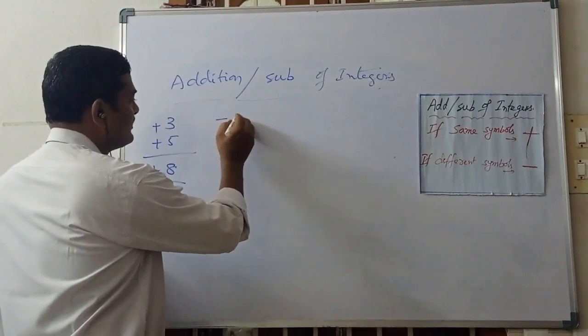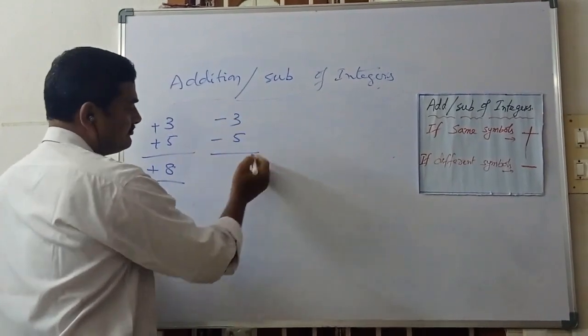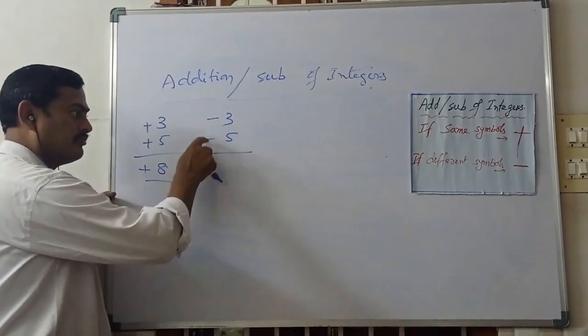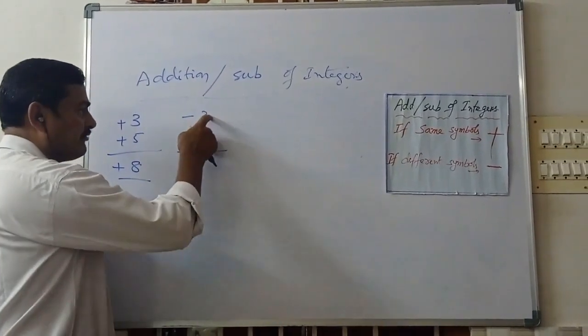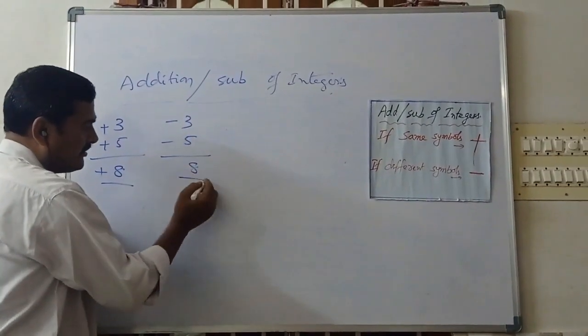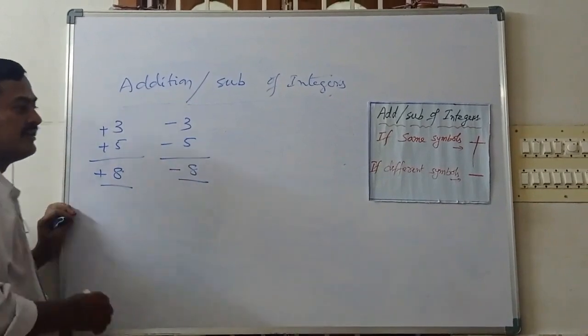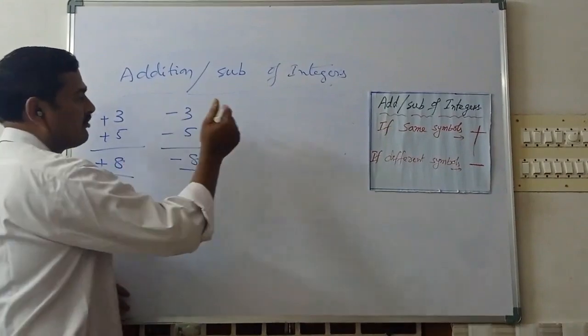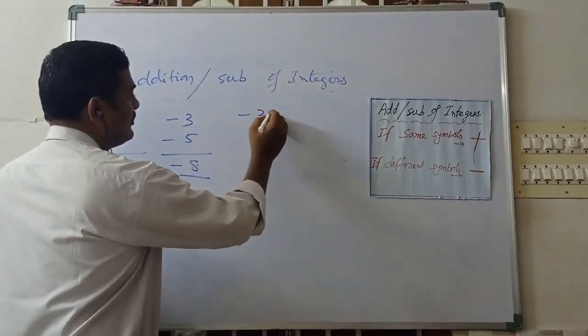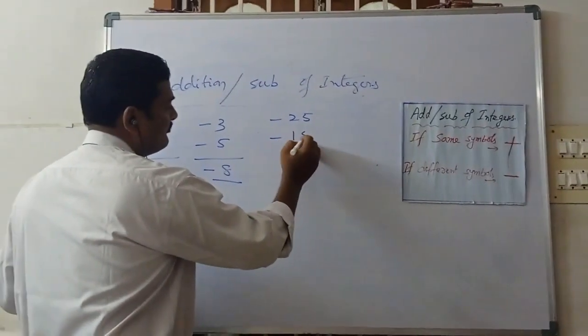Suppose minus 3 minus 5. Here also both have the same symbol, but the symbol is minus. So we add 5 plus 3, 8, and we keep the same symbol. Same symbol means we add. Here is one more example. Minus 25 minus 15.